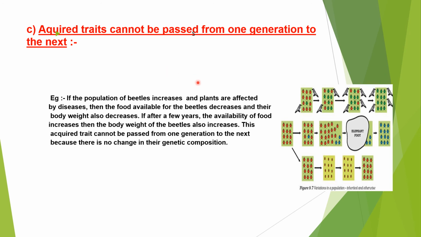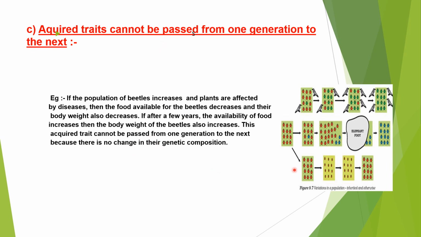But if you observe this example, you can understand very well how acquired traits cannot be passed from one generation to the next. I will tell you one story regarding this.